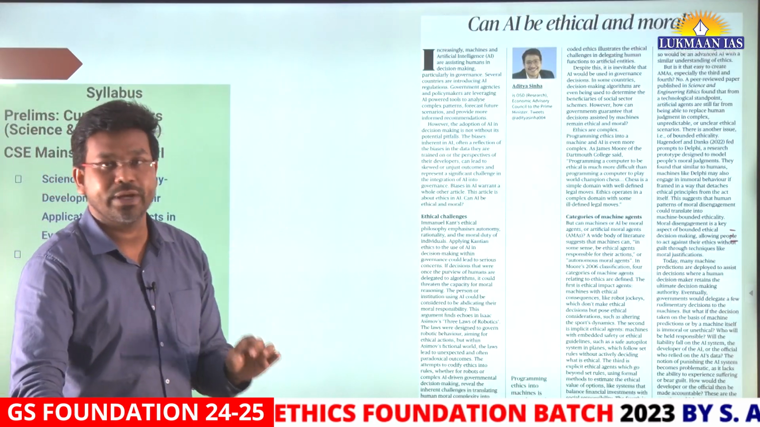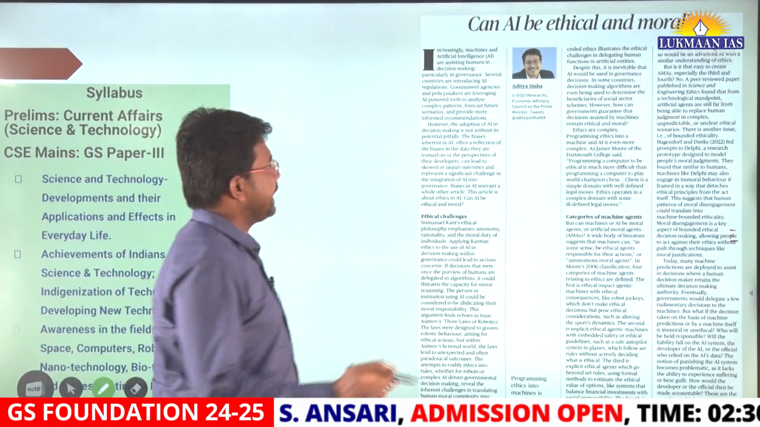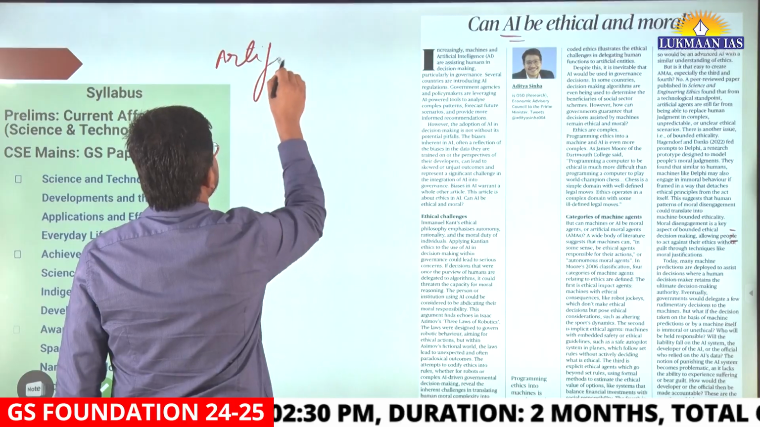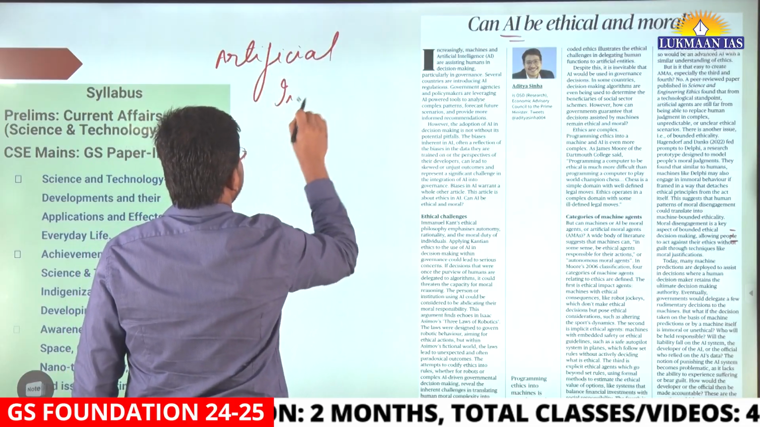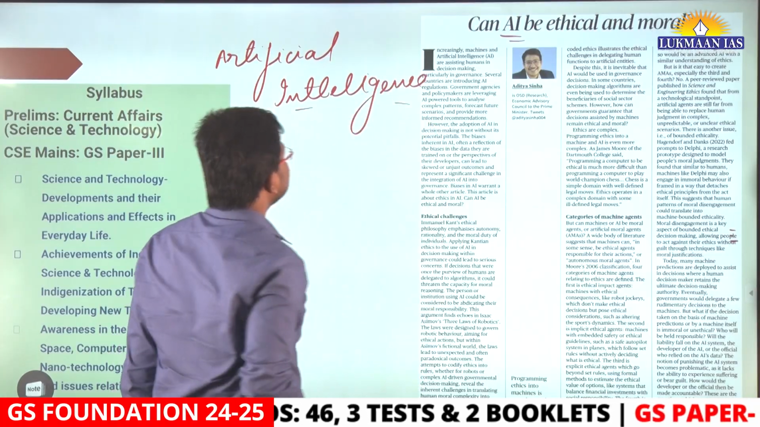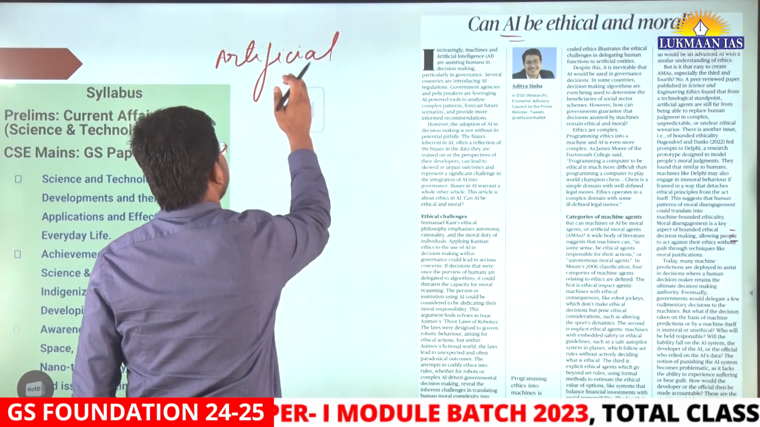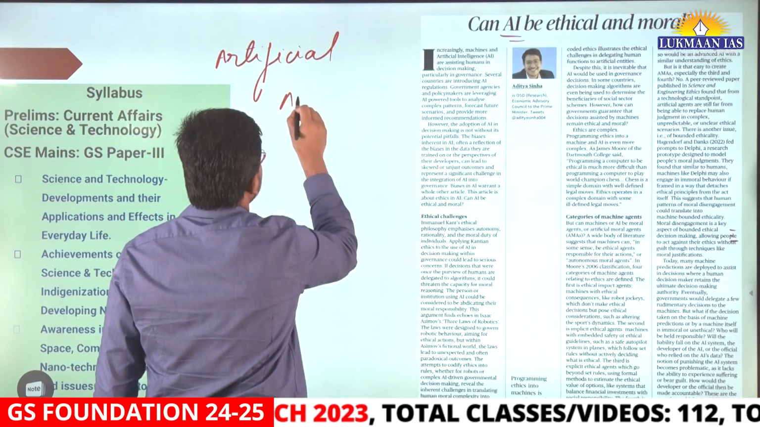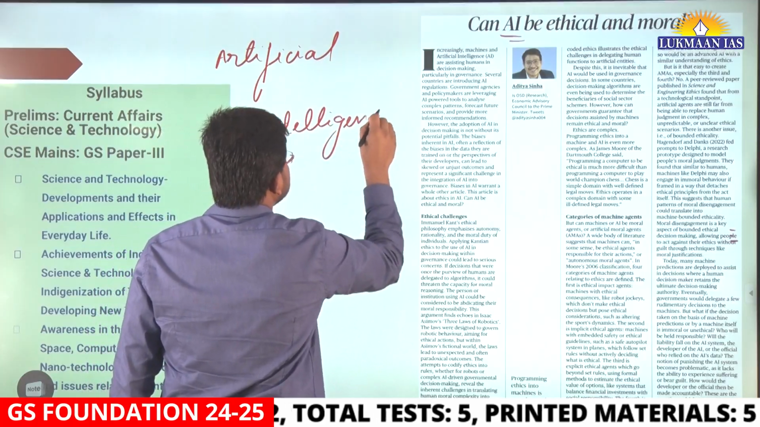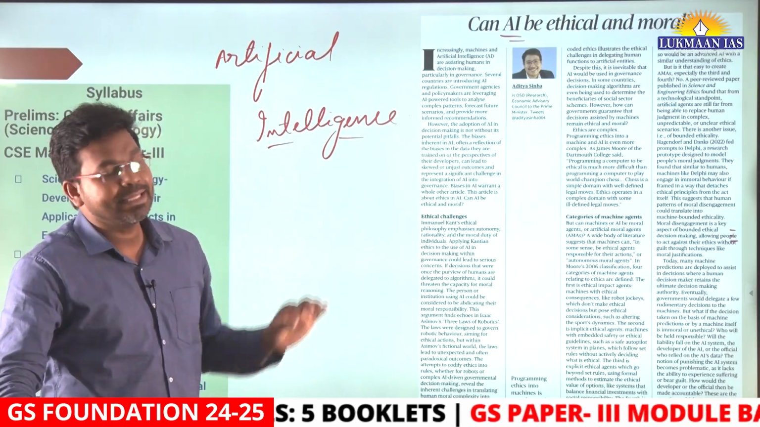This topic is again very, very important. It says, can AI be ethical and moral? Here AI means artificial intelligence. So this topic is related to artificial intelligence. This topic says, can artificial intelligence be ethical and moral?